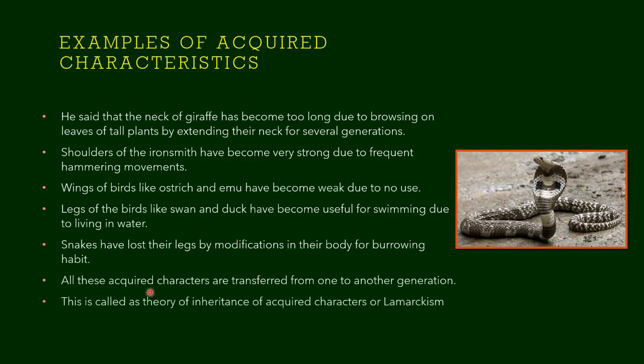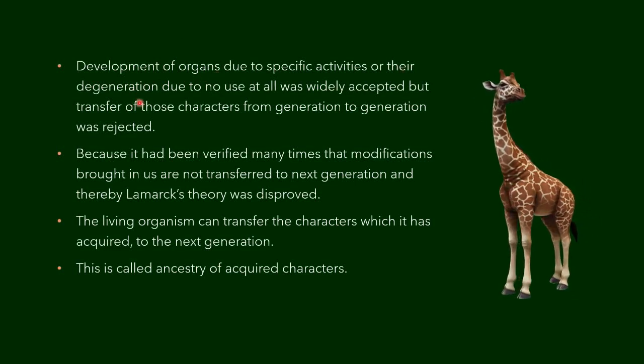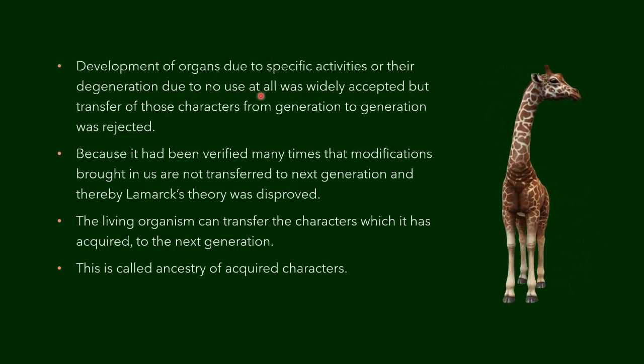These acquired characteristics are transferred from one generation to another, and this is called the theory of inheritance of acquired characteristics, or simply Lamarckism. Development of organs due to specific activities or their degeneration due to no use at all.